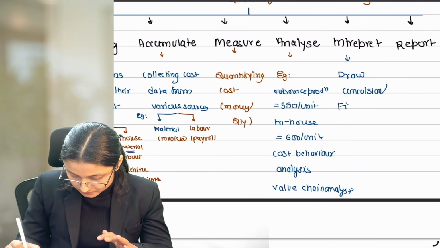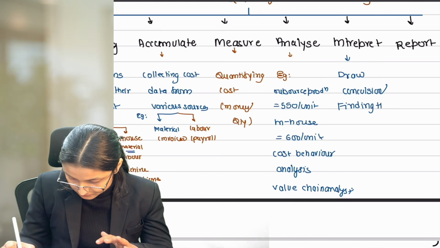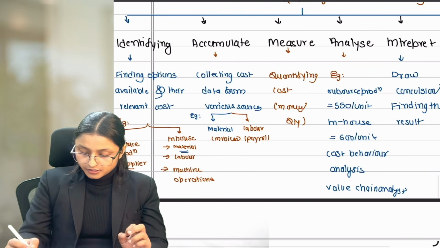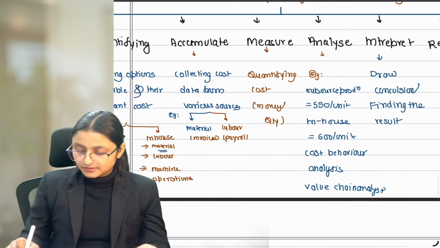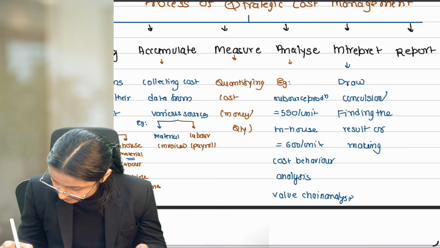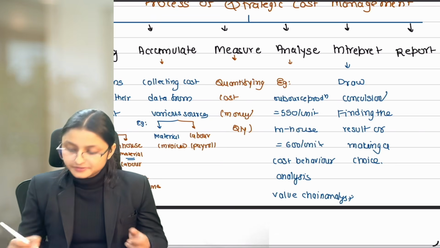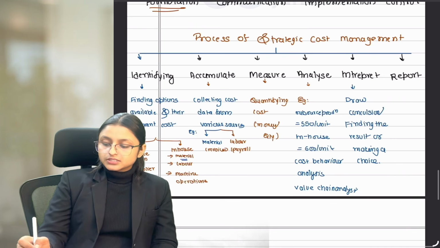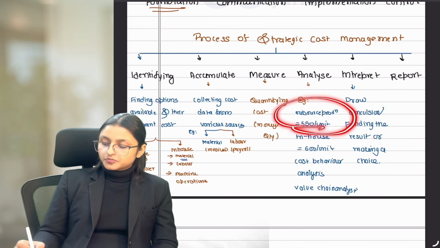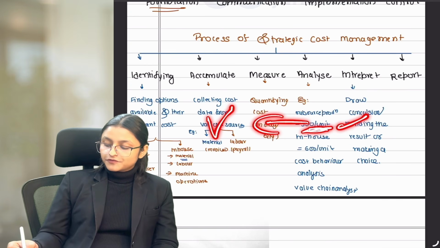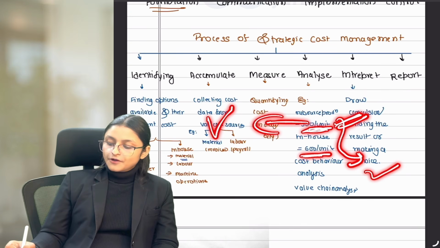That is finding the result. What will be the result? If we have two options, then we'll select one. Making a choice is interpreting the result. Now, after interpreting the result, you found out which choice is better for you. Let's assume our outsourced production is actually lower cost, and this is completely variable. That means 550 is lower than 600 per unit, and this is beneficial for us. So we have found out the result.